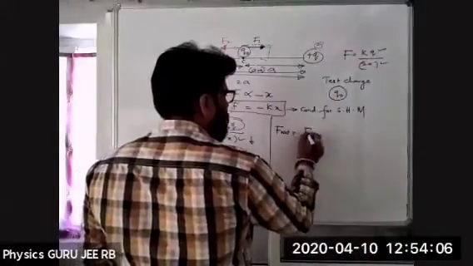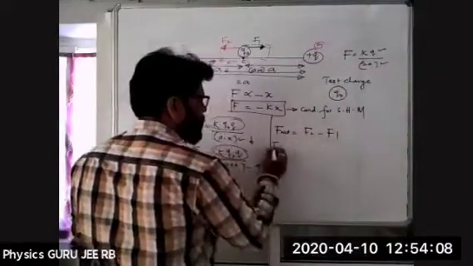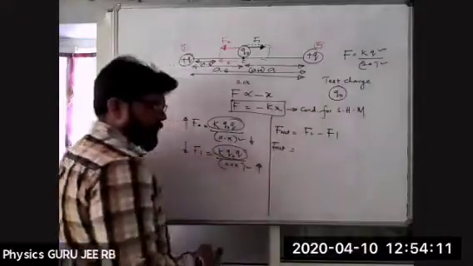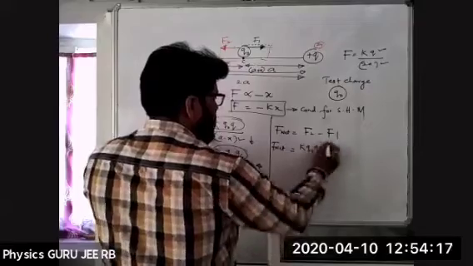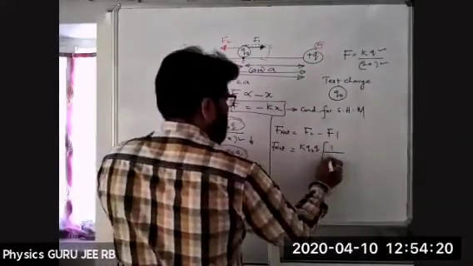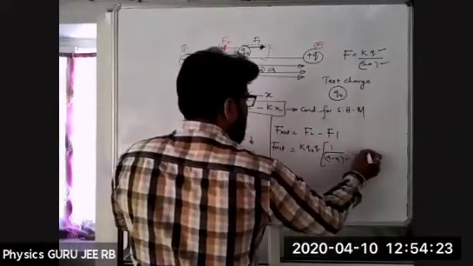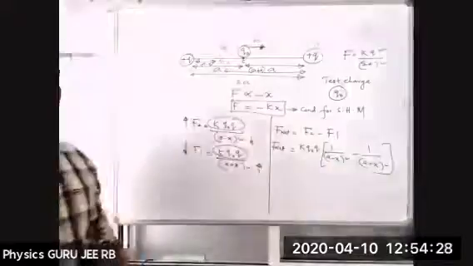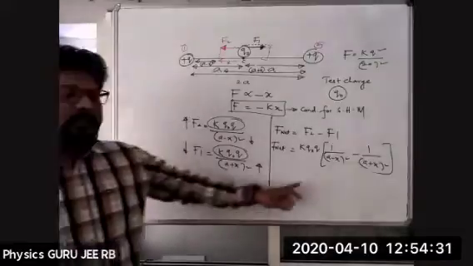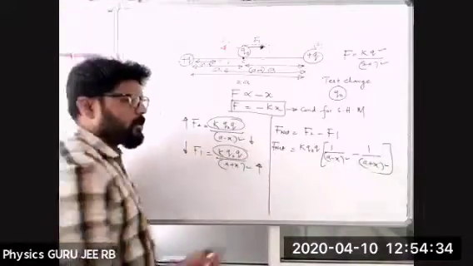So net force is F2 minus F1. F2 is nothing but K Q naught Q. If I take it as common, I get 1 by (a minus x) whole square minus 1 by (a plus x) whole square. Right? Is it clear? (a minus x) whole square, (a plus x) whole square. That's a simplification.